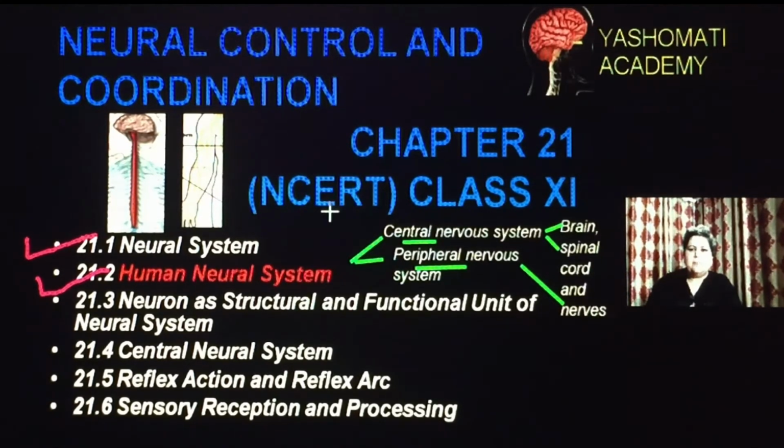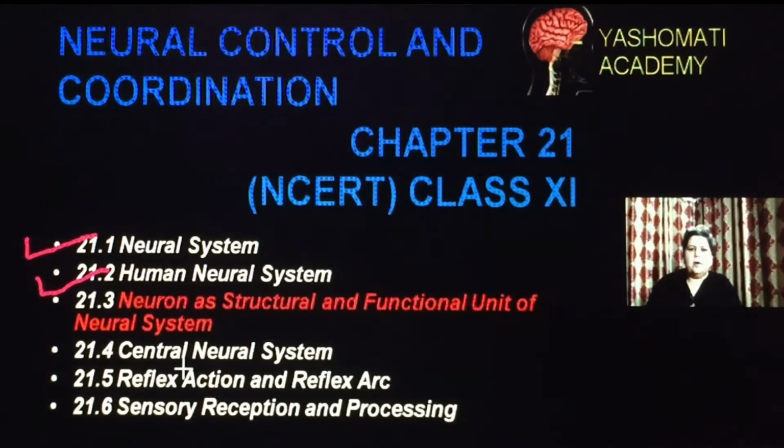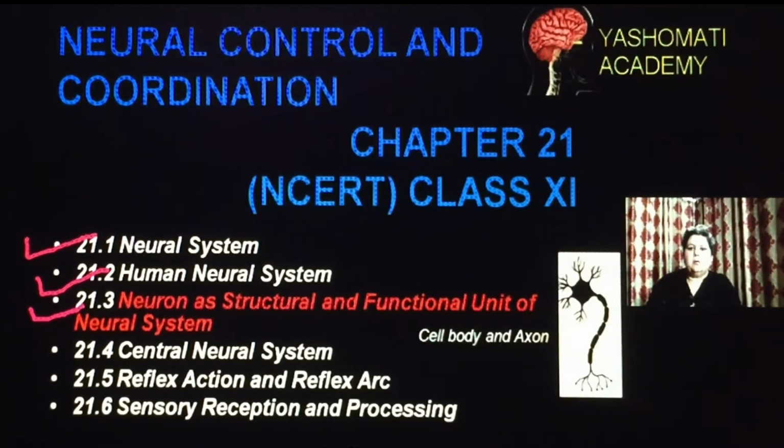Now the next part of the lesson is the neuron. As we have already studied, neuron means the nerve cell. Those cells which make up the nervous system are called nerve cells. In this segment, we will study about different types of neurons which are present in our body.